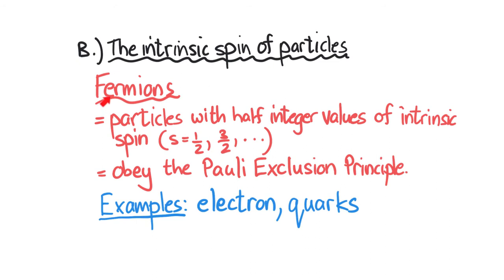So we have fermions, and fermions are particles with half integer values of their intrinsic spin. So we've already learned that electrons have a plus half spin. If they're in an orbital, then they would have a plus half and a negative half to obey Pauli's exclusion principle. We also know that quarks have got plus a half spins. Pauli's exclusion principle is something we've encountered already. We encountered it in grade 10 physics when we did the Aufbau diagrams, and where we had to place electrons in orbitals, and those electrons had to have opposite spins. So examples are electrons and quarks.